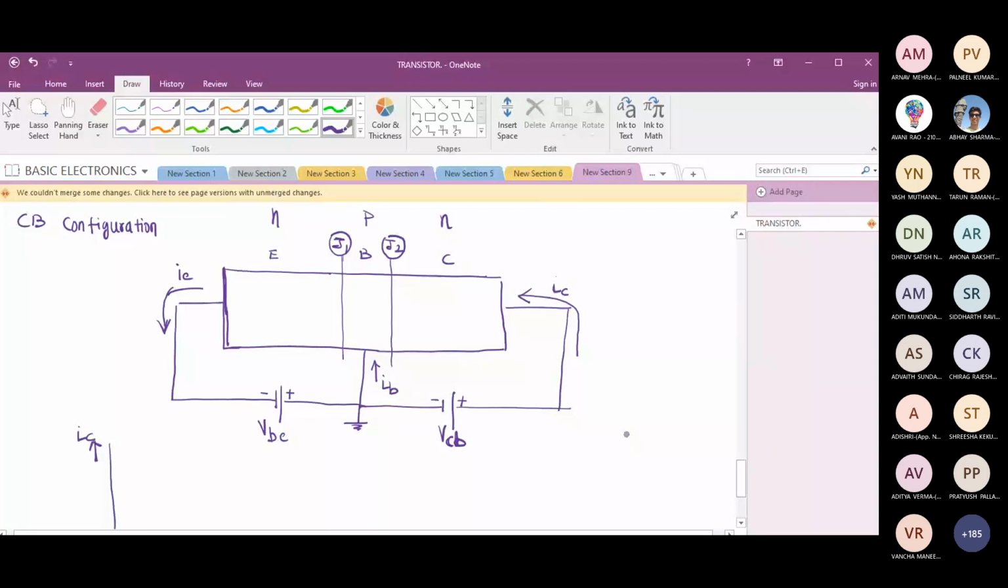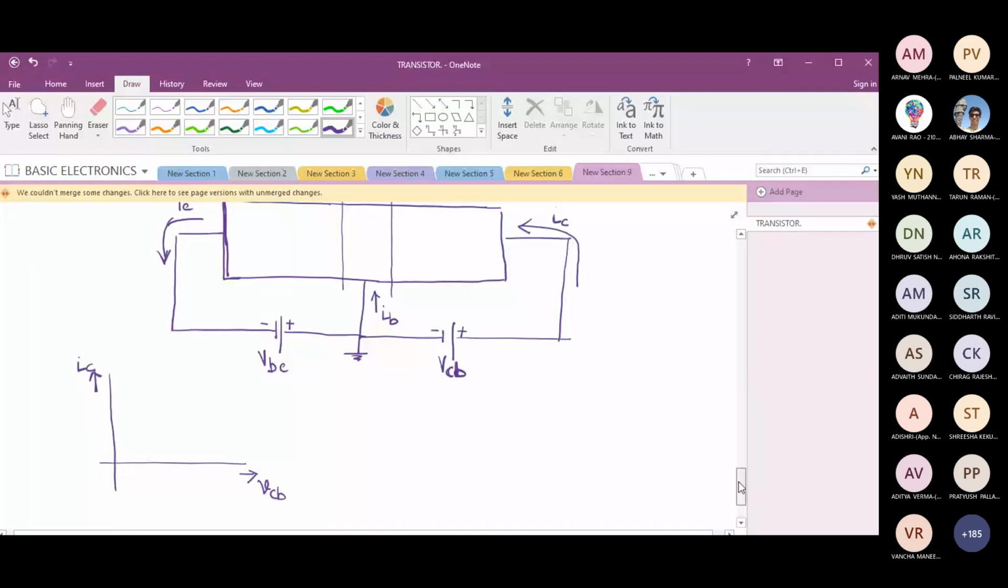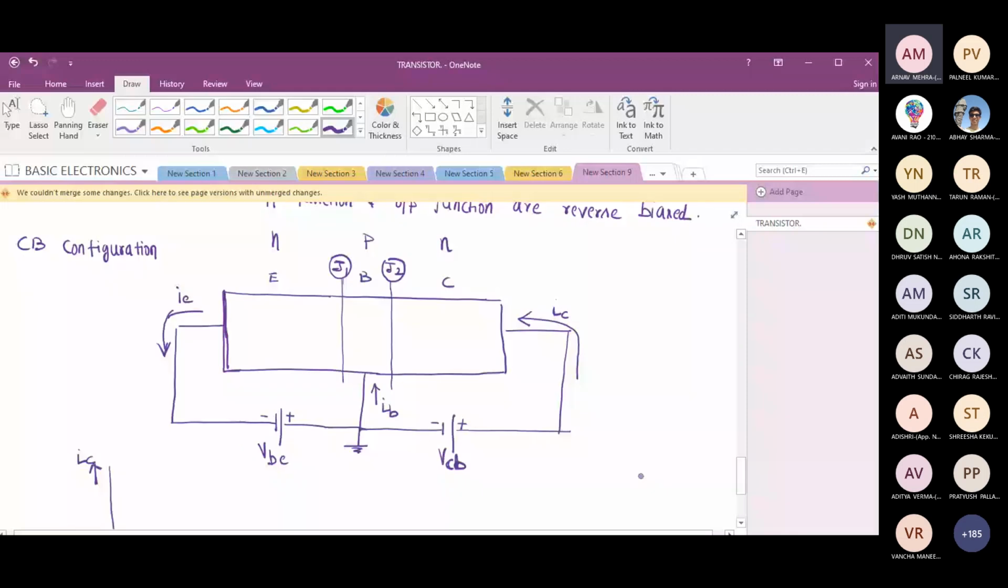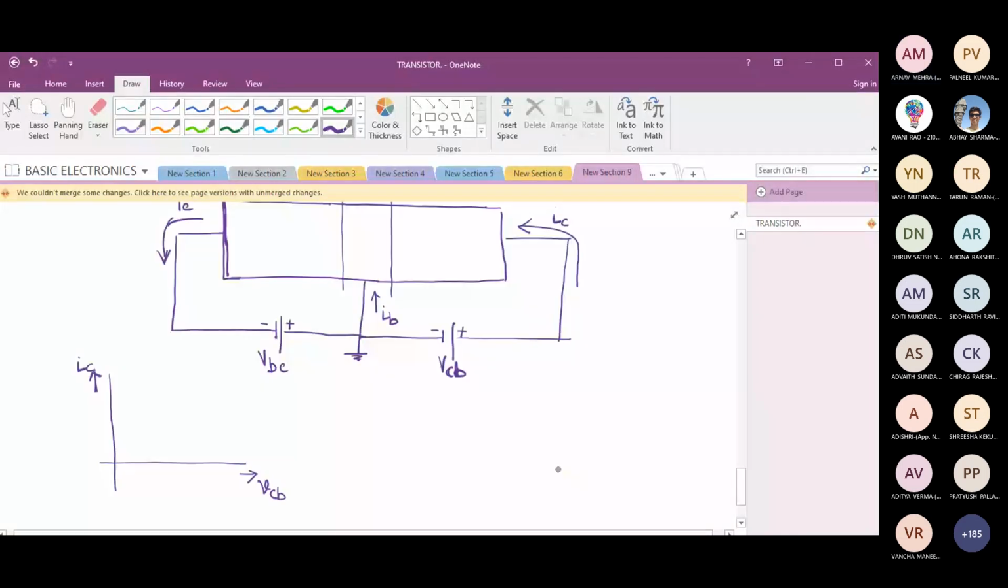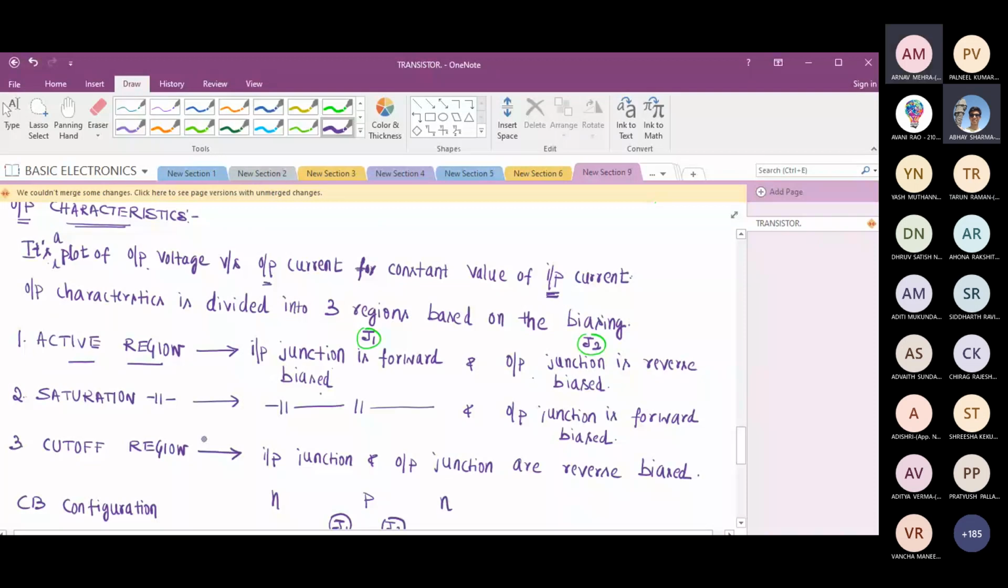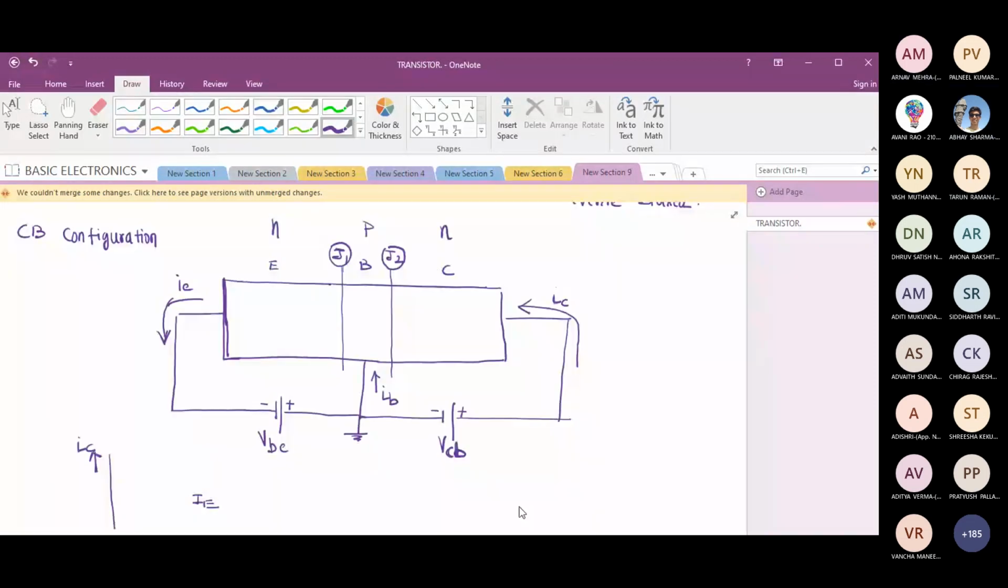For constant value of input current, what is input current? Can somebody tell me what is input current? Look at this. IE. Emitter current, IE. Perfect. So it is IE. And with this arrangement, we are going to land in active region. Am I correct? Yes, sir. Tell me what variation we are going to get.